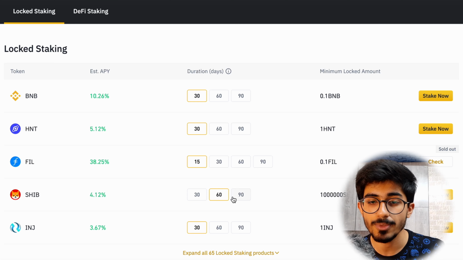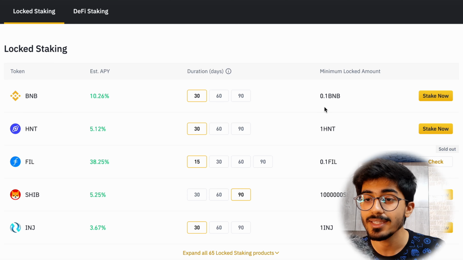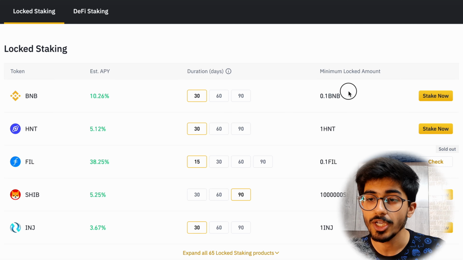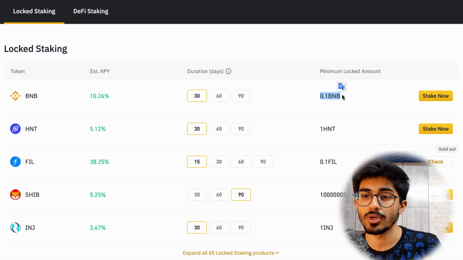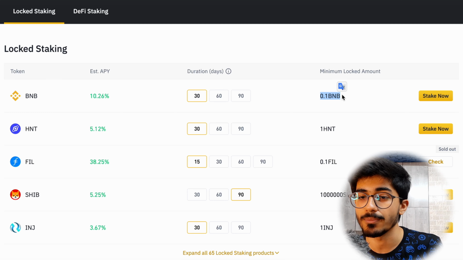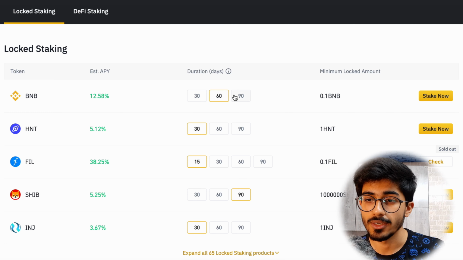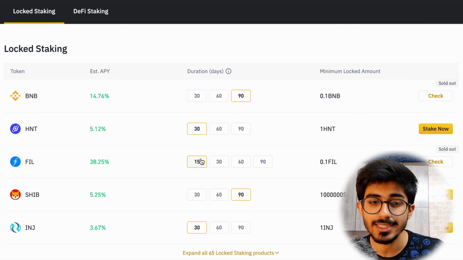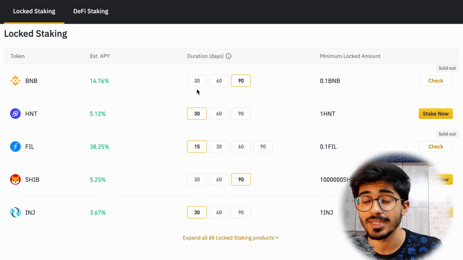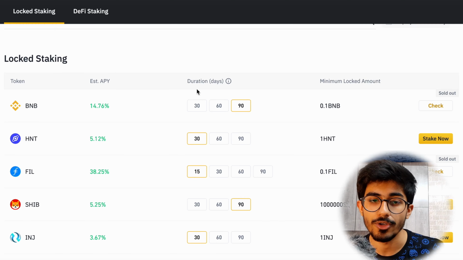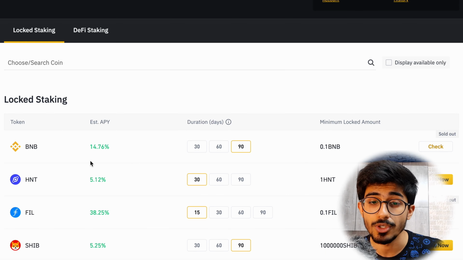Even in Shiba, if you go to 90 days, it goes up to 5%. And then there is a minimum locked amount. You at least have to lock 0.1 BNB in order to get into this. So yeah, you can actually stake your tokens if you have any, and lock them for some particular duration to earn some annualized percentage yield.